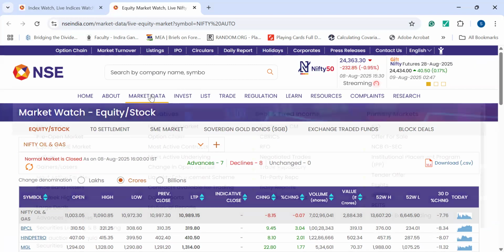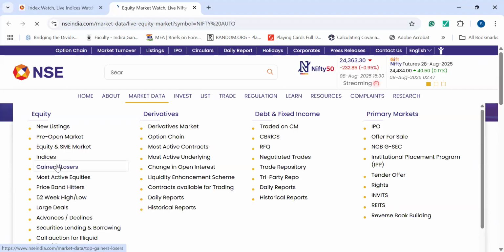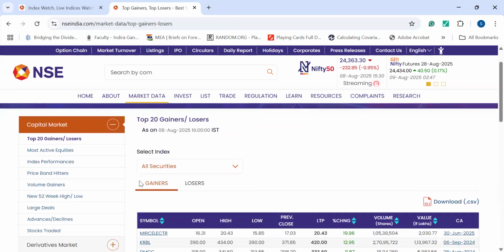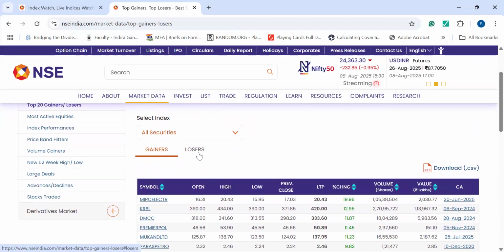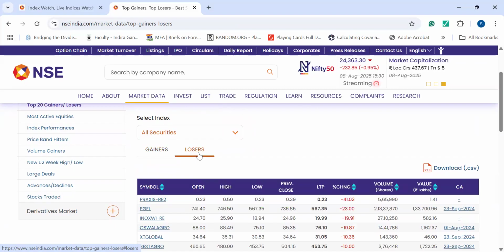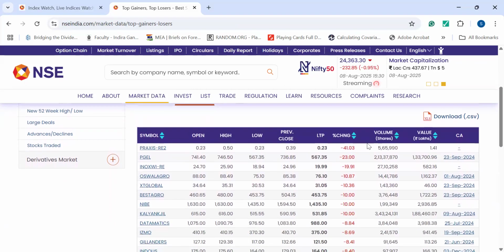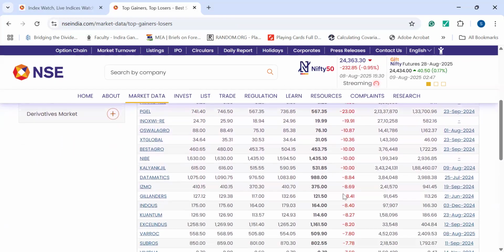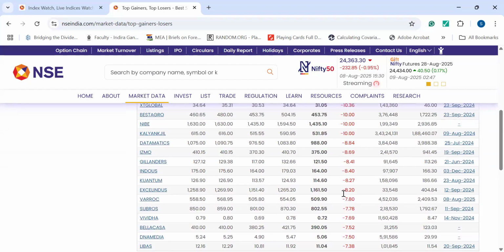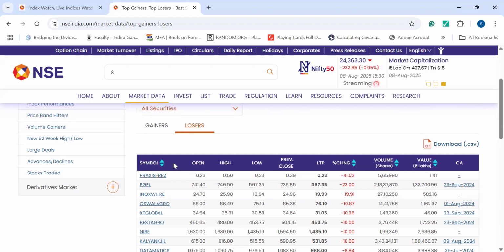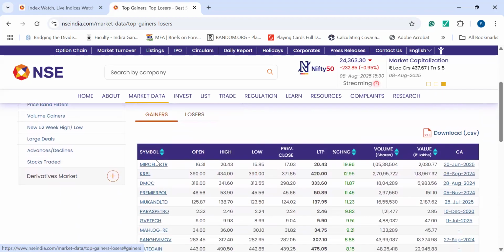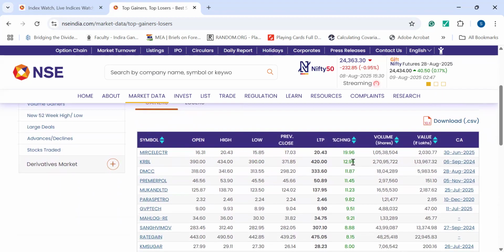Okay. So now if I go ahead and change for gainers slash losers, gainers means the company has gained well, and losers means that the company has lost its value in terms of prices. So if I click on losers, you will find the percentage change will be in red only, because these are the losers, and the company that has lost the most value will be on the first rank. Okay. If I click on gainers, you will find here the companies and the percentage change, how much it has changed.